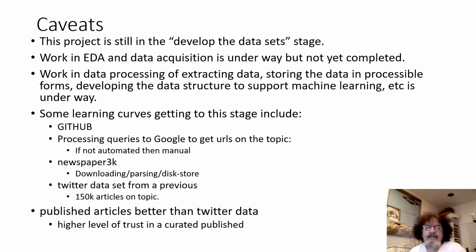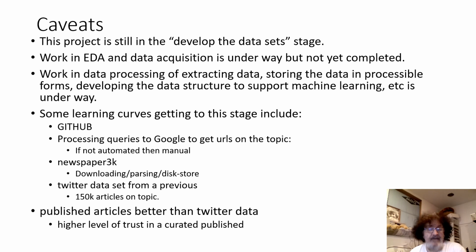Processing the queries to Google to get URLs on the topic was very difficult. There's Google blocking, and there's not good documentation on how to perform Google queries without Google blocking you. There are date range issues where if you try to do a date range on the Google API, it doesn't work. You can do a Google search in a scripting environment where you set up software and web scrape Google, but they discover that you're a robot and they shut you down and block you.